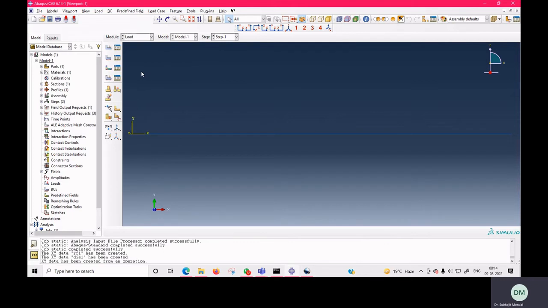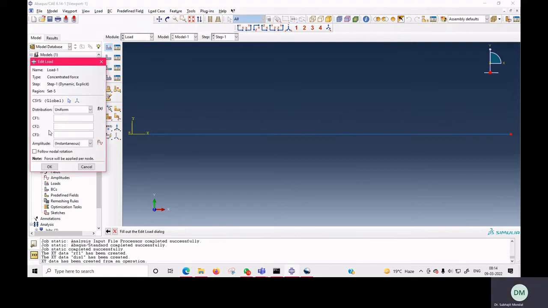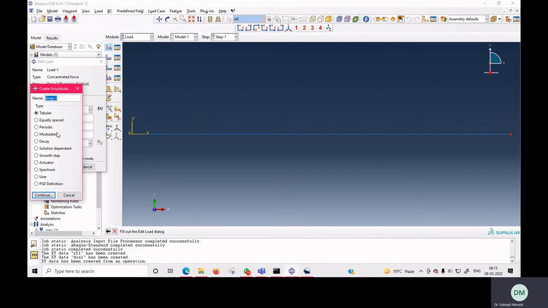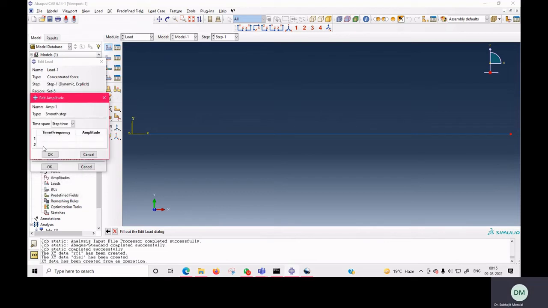And again we have to define the loading, since we had defined loading and boundary condition on step 1. Since we have deleted step 1, both loading and boundary condition are automatically deleted. We have to again define the loading, and here we will select this node, and then here we'll write -10. Now you just see this is your instantaneous type of loading by default, but here we want to define the load as a smooth step loading.